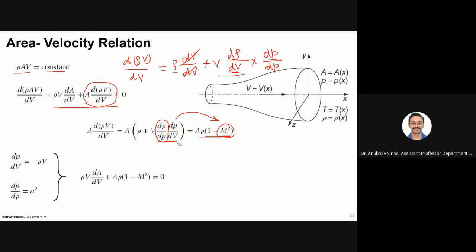So from that I can say that rho V dA by dV, now I'll take this whole term and take this one, what we have got from here, so this is equal to 0.